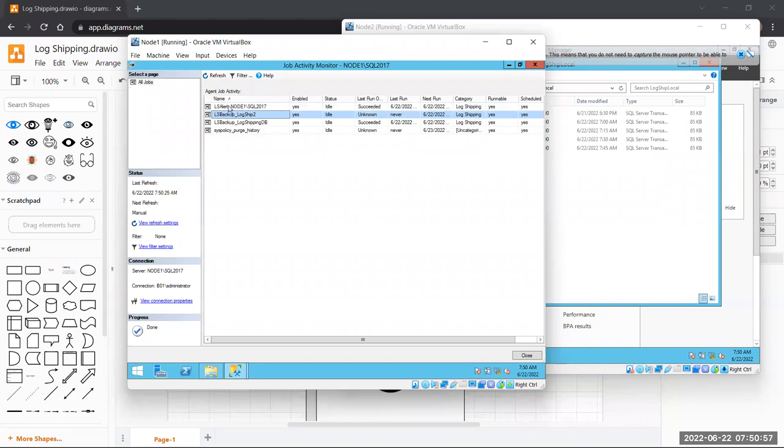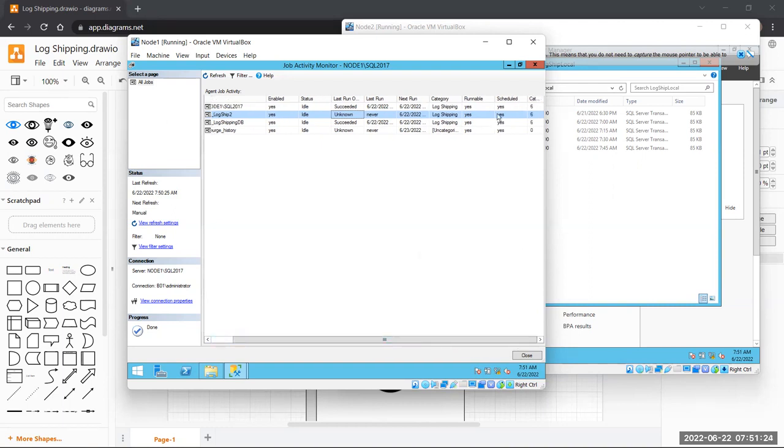Because it has been created successfully and there is no condition for it right now to give an alert, right? So it is running successfully. For the alert job, it is running successfully. How do we know it is running successfully or not? Why does it say never here? Because it is yet to run, right? After 15 minutes, this job will run. However, this job has been created and it doesn't look to have any problem, right? Yeah. So we will simply close this for now.